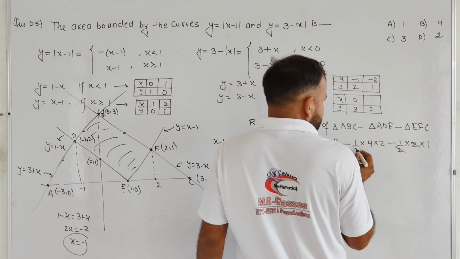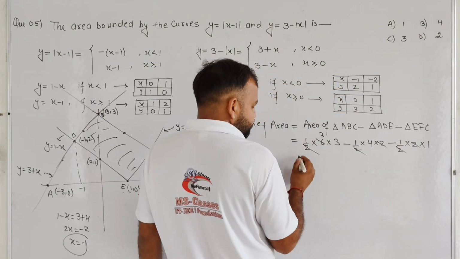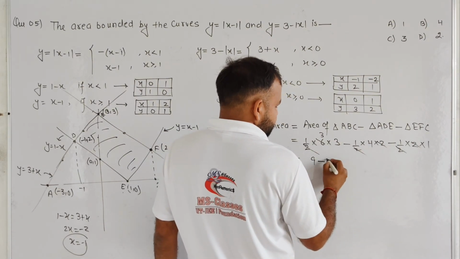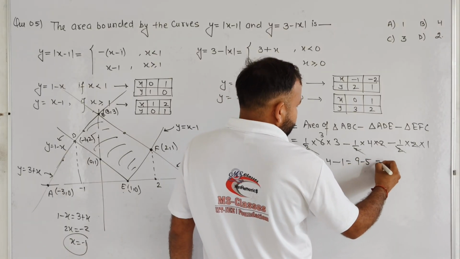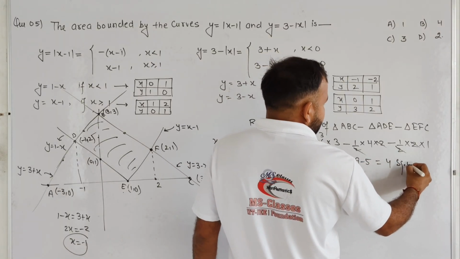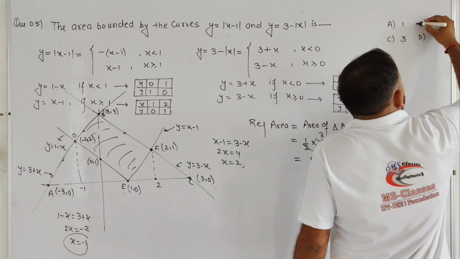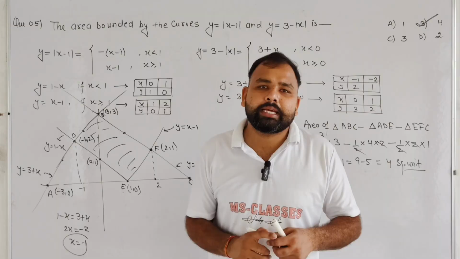2 is cancelled out by this one, 2 is cancelled out by this one, 2 is cancelled out. 3 times 3, 9, minus 4 into 1, that means 9 minus 4, student. Basically 4 square units is the answer for this question. So student, option B is correct for this question and the remaining options are incorrect.